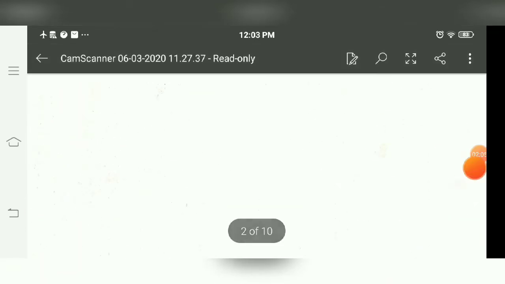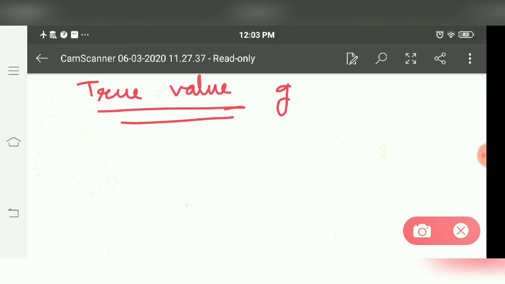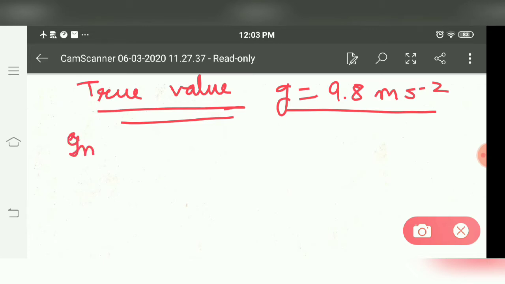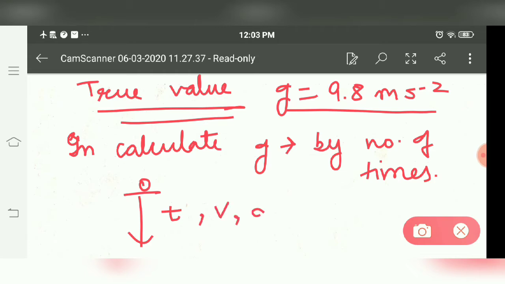Suppose we have a system in which I know the true value of a constant. I know the true value of g is, say, 9.8 meter per second square. But I perform an experiment in which I calculate or observe the value of g a number of times. Each time I throw a ball from a height and note its time, velocity and all the things, then I calculate its g.